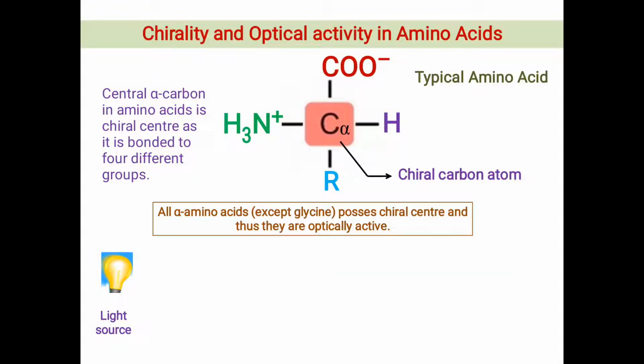We can understand optical activity by observing this animation. There is a light source, it provides light rays, and light rays vibrate in all dimensions, in many of the possible planes.